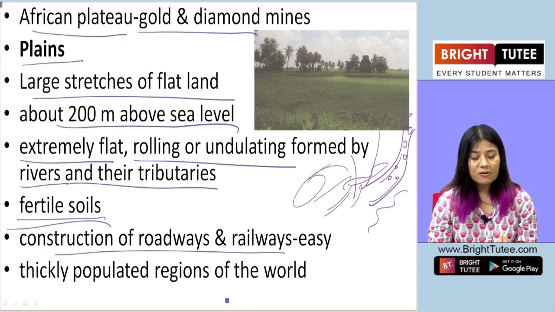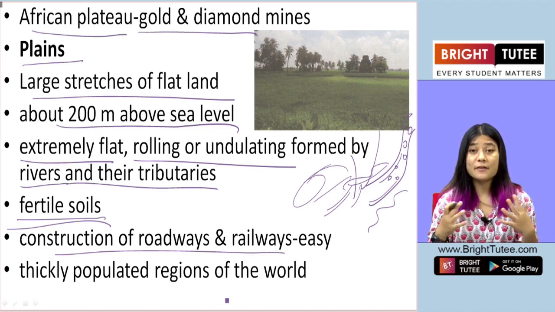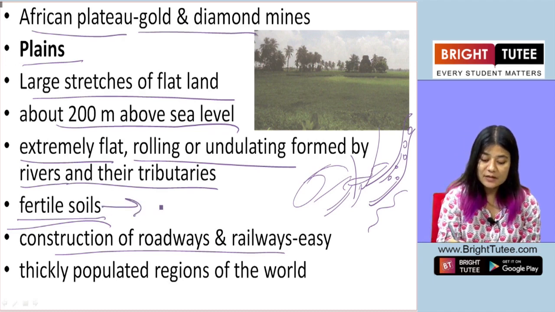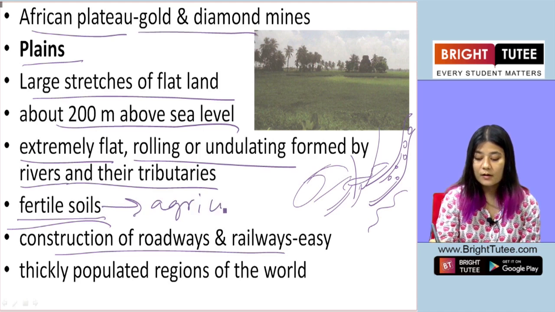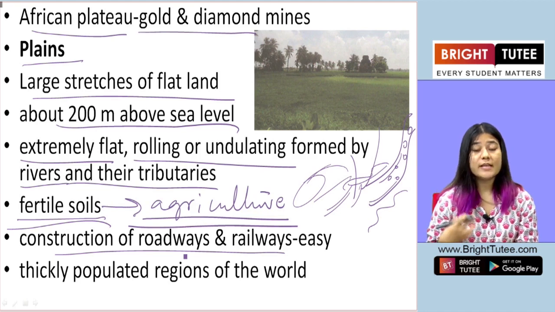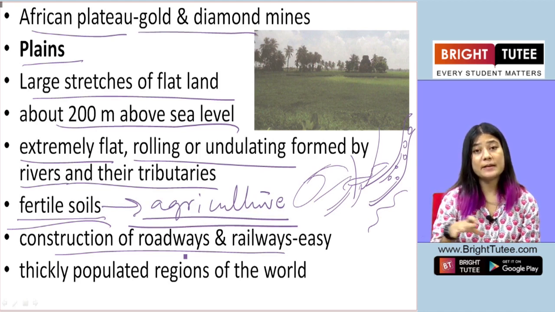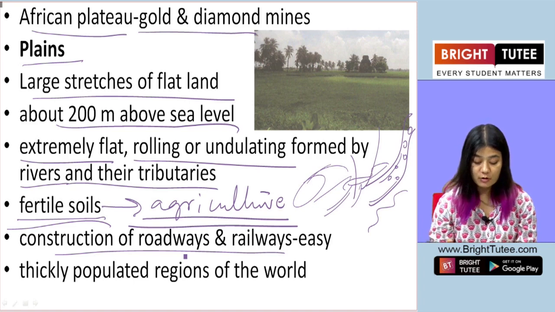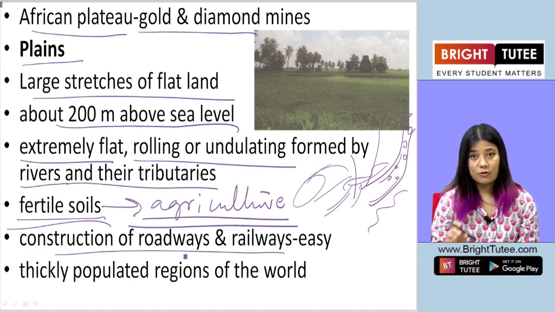Okay, because the plain areas are very fertile, and fertile means it yields very good agricultural produce, the agricultural production in the plain area is very good. Because of that reason, the plain regions in the world are thickly populated.